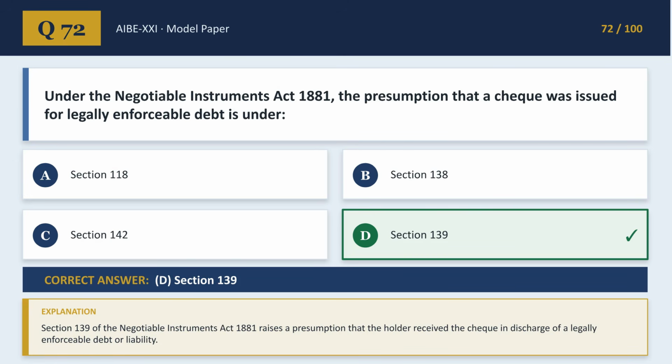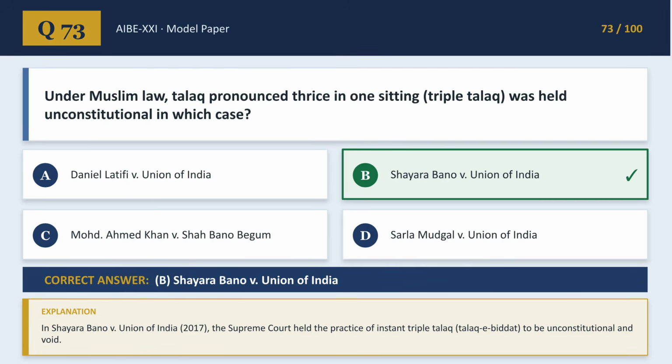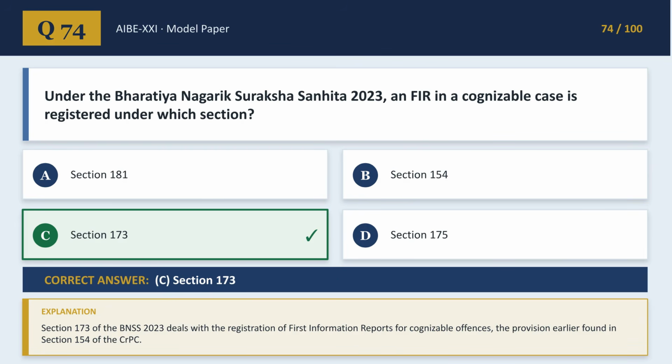The presumption that a check was issued for legally enforceable debt under the Negotiable Instruments Act 1881 is established by Section 139. Instant triple talaq, or talaq-e-bidat, was held unconstitutional in the landmark case of Shayara Bano versus Union of India in 2017. The registration of an FIR in a cognizable case under the Bharatiya Nagarik Suraksha Sanhita 2023 is